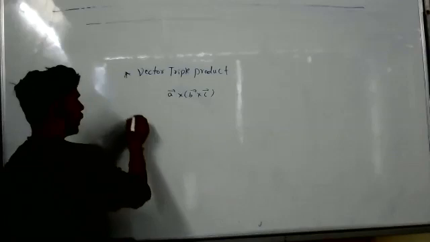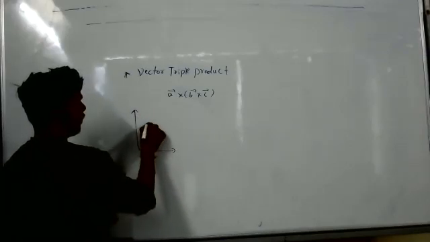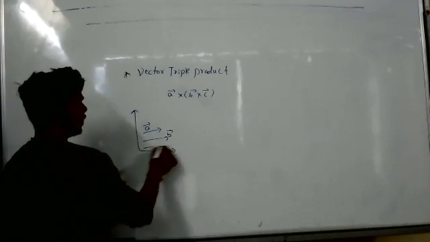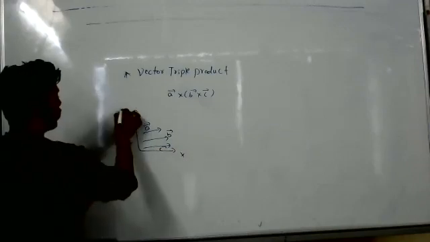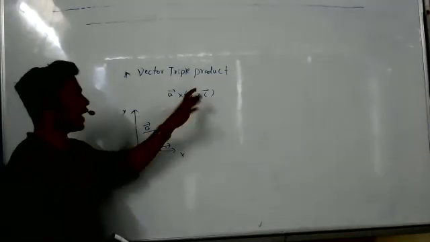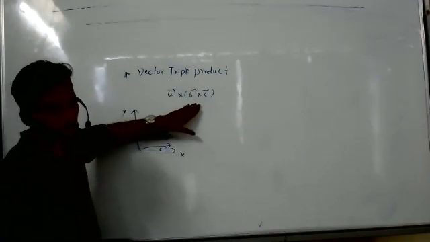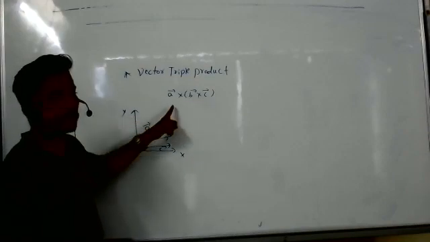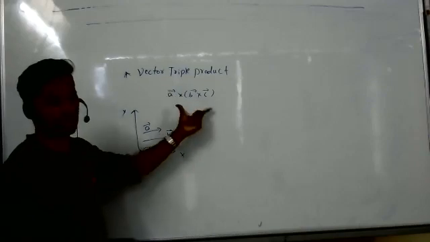Imagine A vector, B vector, C vector are in the same plane, XY plane. Now it is valid. It is vector triple product. Why? Because if you do cross product between B and C, you will get a vector, and vector cross vector, again you will get vector. So it is a valid thing.